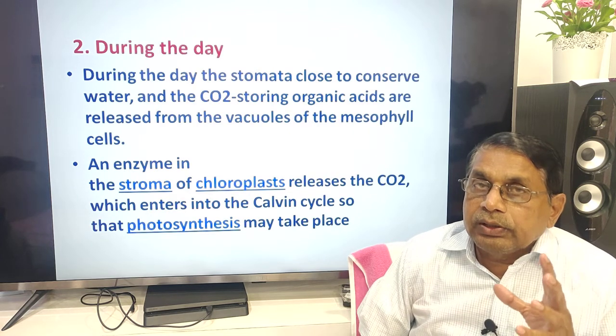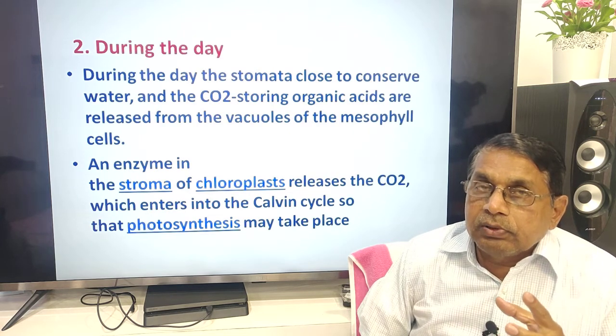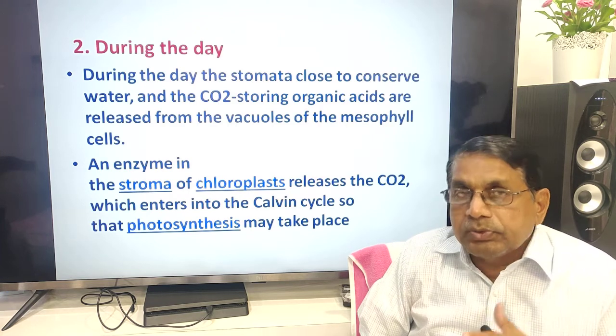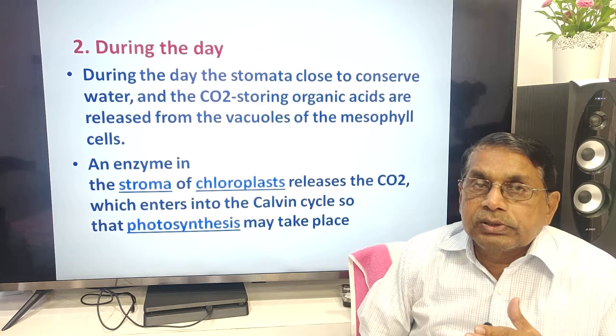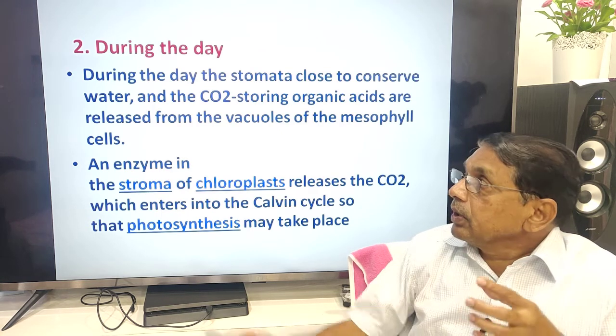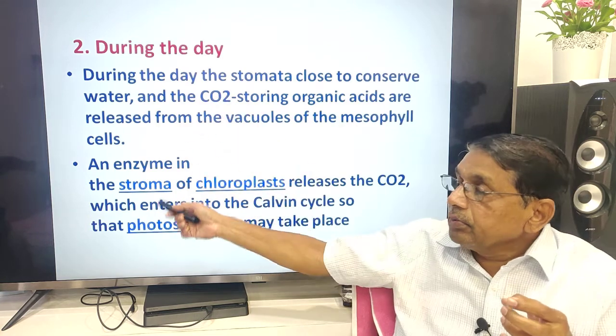So here during daytime, when the light is available, during the night they absorb the carbon dioxide, but they do not fix the carbon dioxide. During daytime they fix.